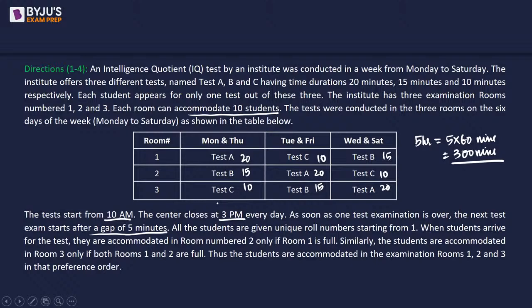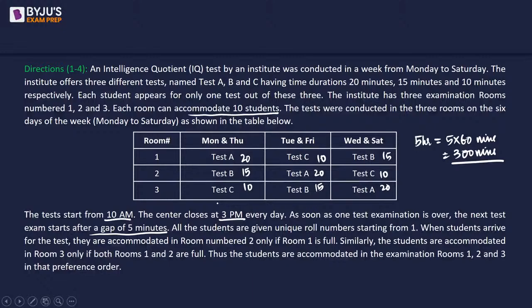All the students are given unique roll numbers starting from 1. When students arrive for the test, they are accommodated in room number 2 only if room number 1 is full. Similarly, the students are accommodated in room number 3 only if both rooms 1 and 2 are full. Thus, the students are accommodated in the examination rooms 1, 2, and 3 in that preference order. So a student will not go to room number 2 unless 1 is full. A student will not go to room number 3 unless 1 and 2 both are filled.